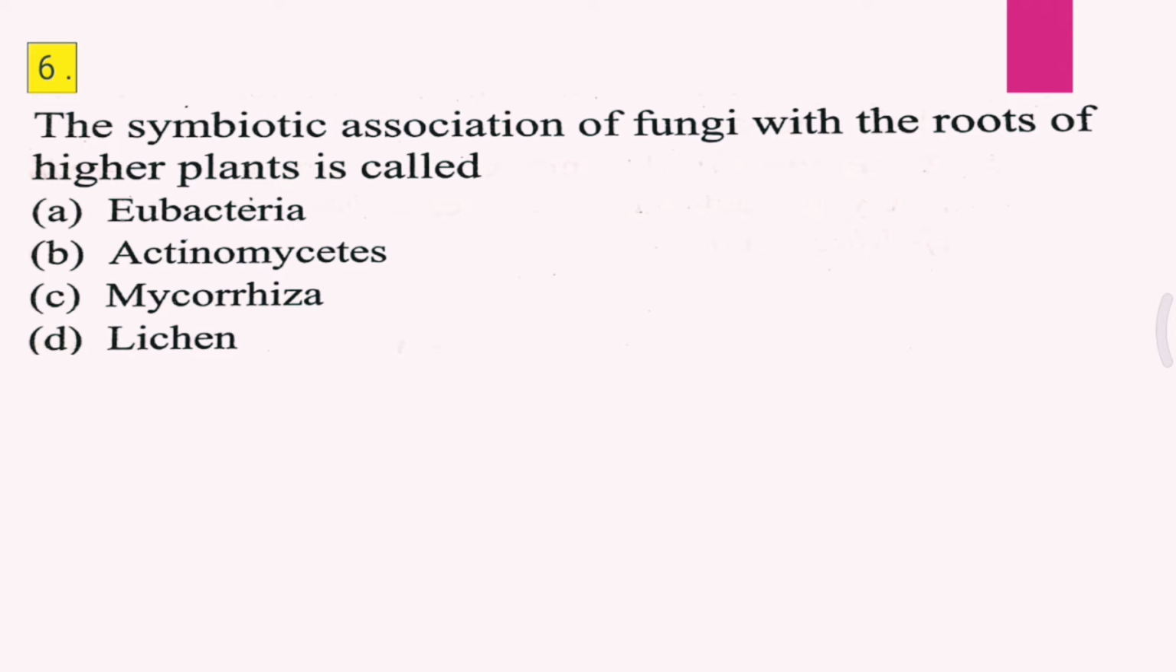Question 6. The symbiotic association of fungi with the roots of higher plants is called A. Eubacteria, B. Actinomycetes, C. Mycorrhiza, D. Lichen. I repeat the question. The symbiotic association of fungi with the roots of higher plants is called, and the correct answer is C, that is mycorrhiza.